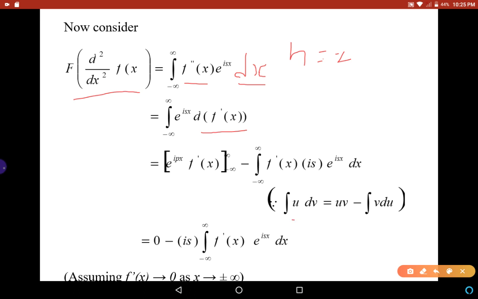Again, applying integration by parts, we can write this integral as e^(isx) into f'(x) within the limits minus infinity to infinity, minus integral from minus infinity to infinity f'(x) into is into e^(isx) dx. Now, assuming that f'(x) tends to 0 as x tends to plus or minus infinity, the value of this term becomes 0 and we remain with minus is into integral from minus infinity to infinity f'(x) e^(isx) dx.